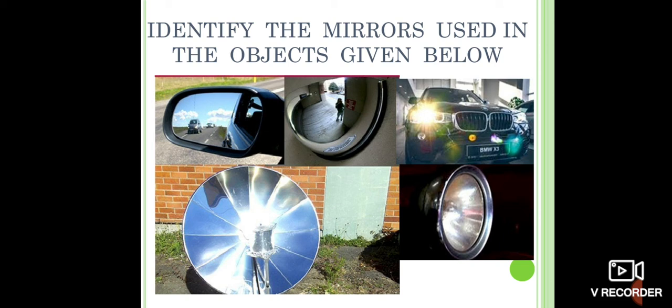So in the rear view mirror, the mirror which we use is a convex mirror, and in the headlights and in torch lights we use concave mirrors, and the mirror used in the dish antenna is also a concave mirror, because in concave mirrors the reflected lights converge at a point.